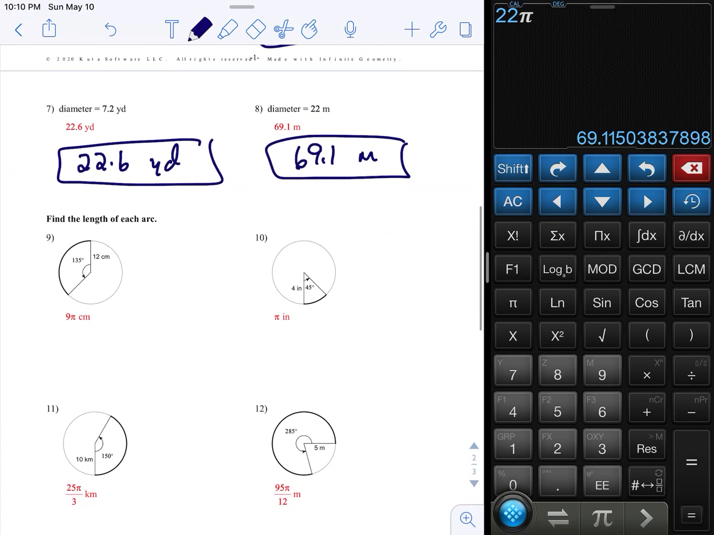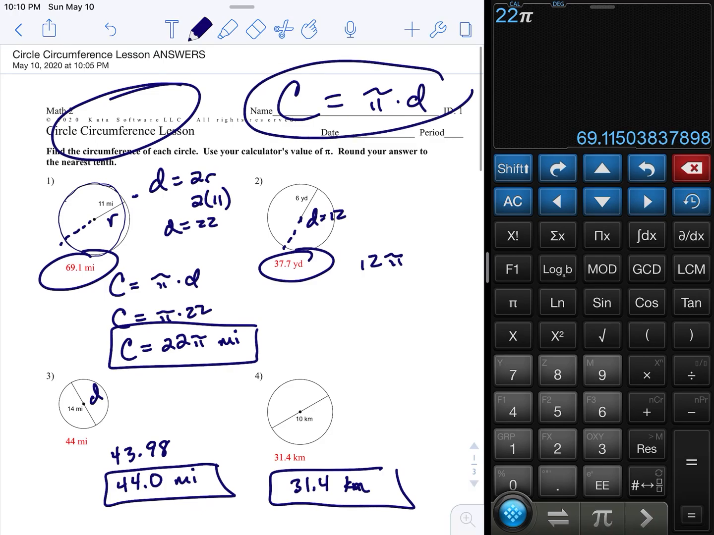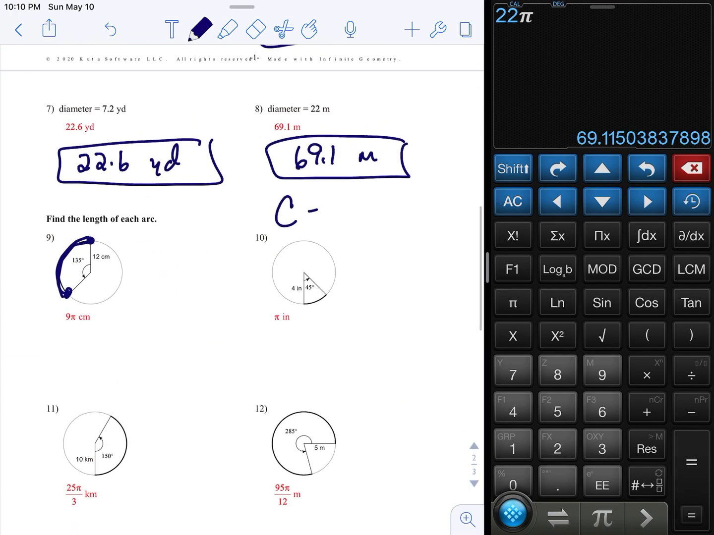Now, there's not a special formula to find the length from here to here. There's not a special formula, so we have to use the circumference. So we're going to use pi times diameter. But we don't want to find the whole circle. We only want to find part. So we only want to find 135 degrees out of 360 total. So we want to find a fraction of it. So you want 135 out of 360.